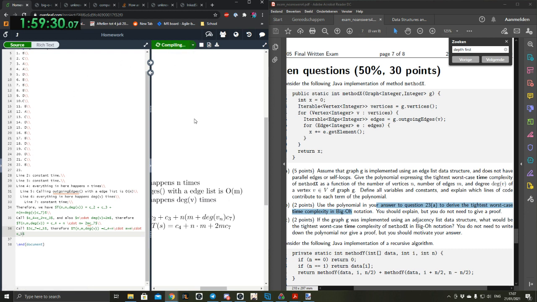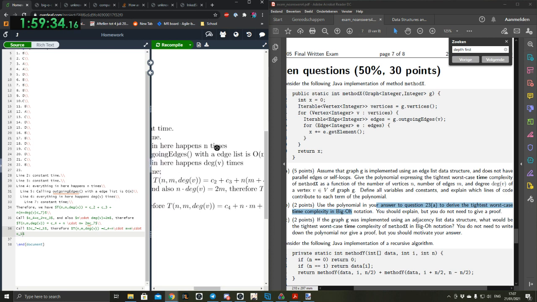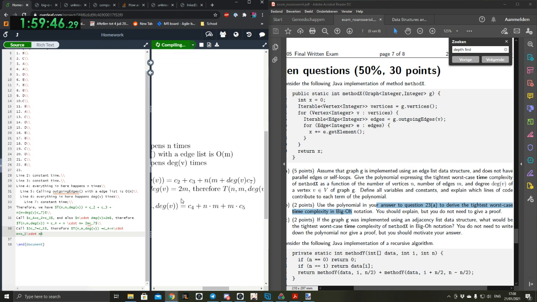Okay. So big T of n, m, degree v is c4 plus n m times c5 c dot m. I'll turn these two around. Recompile. So this is our final thing.